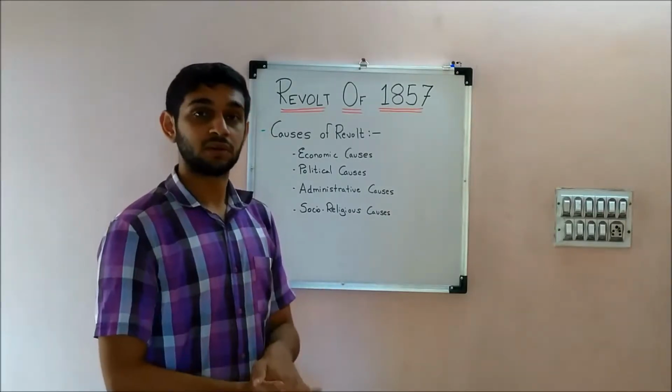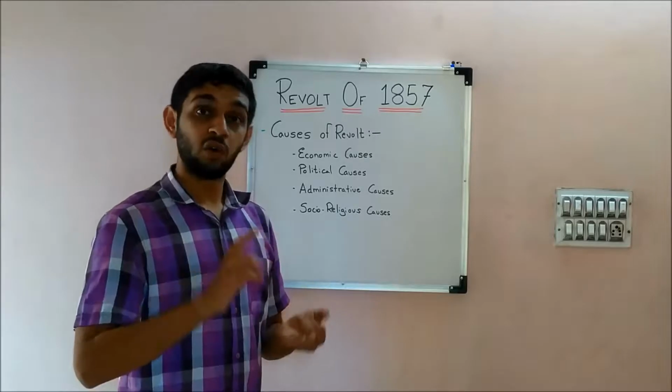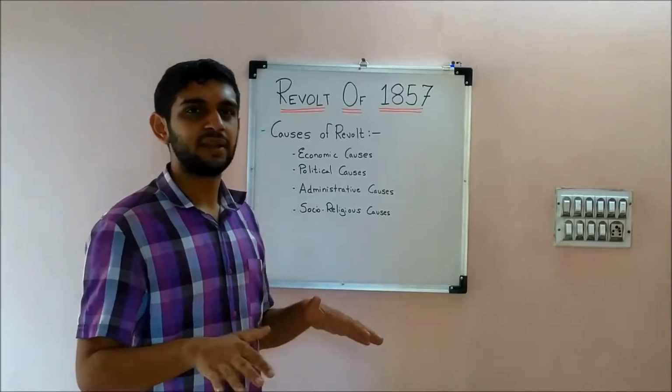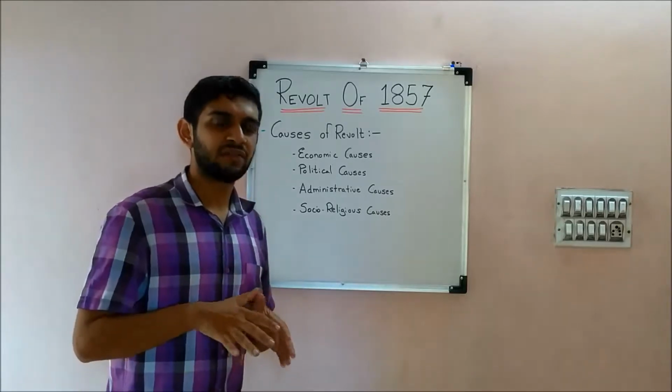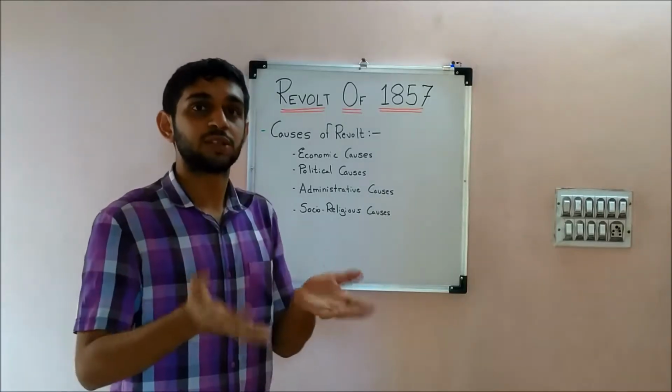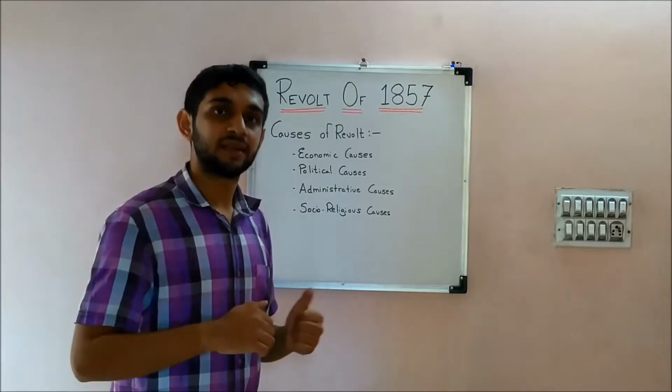Right from the lower clerks, the lower law courts, there were many British officers who were corrupt at that time. So again, that gave an alien and foreign look to the situation in the eyes of the Indians.